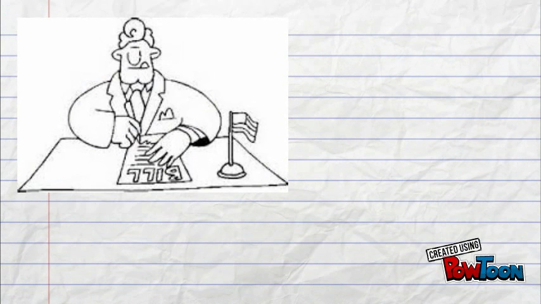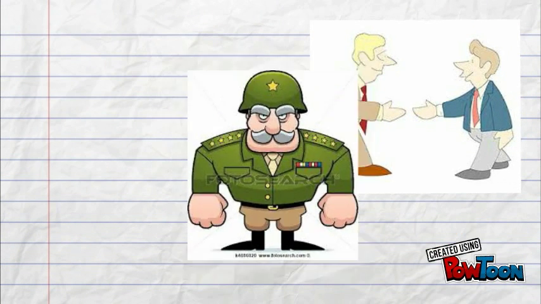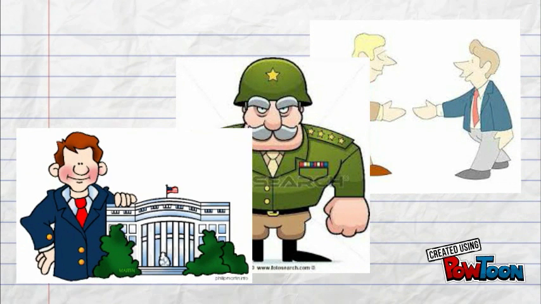The President is responsible for either signing a bill that Congress has presented to him to make it a law, or he has the choice to veto the bill. The President also acts as the head of state, the Commander-in-Chief of the Armed Forces, and the Chief of the government.